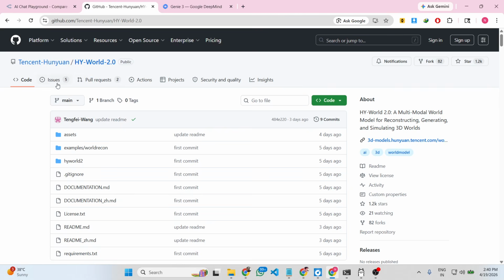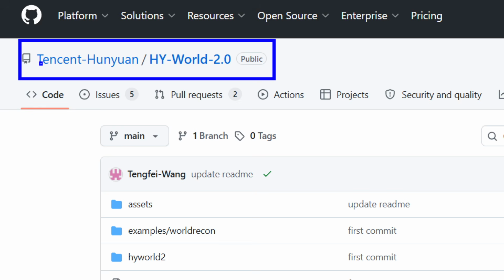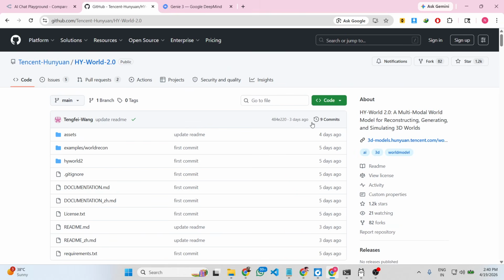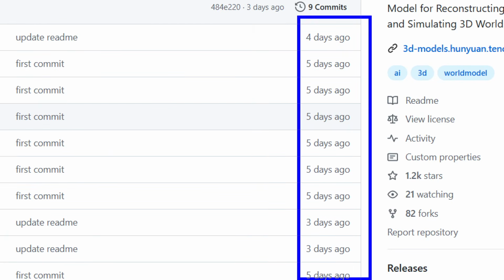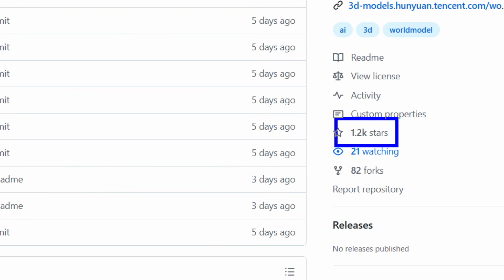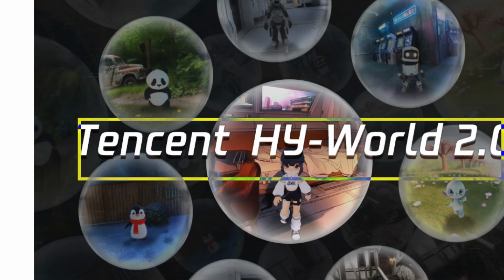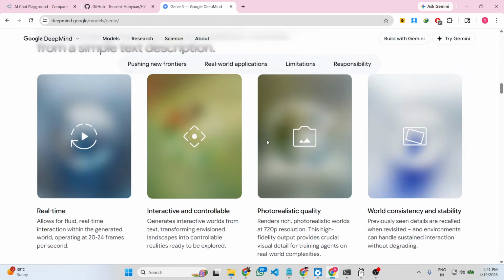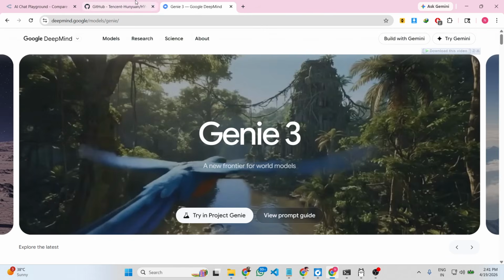It's actually built by a company called Tencent, Hunyuan HY World 2.0. So this is actually the GitHub repo. You can just see here it's just 5 days ago released. It's already got almost 1200 GitHub stars. Already that many people are watching this GitHub repo. So it's developed by this company Tencent. It's similar to this Genie 3, which actually allows you to make complete game worlds.